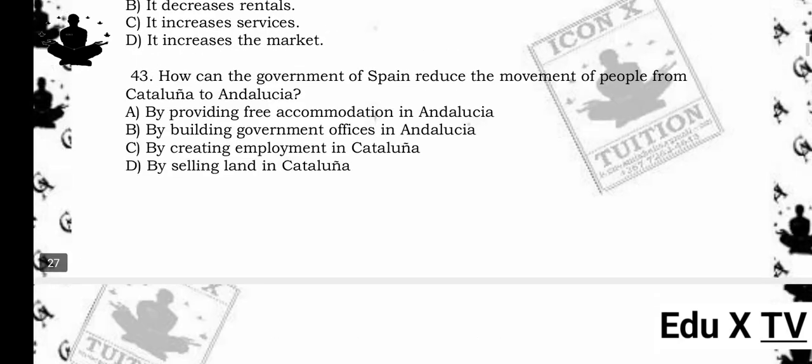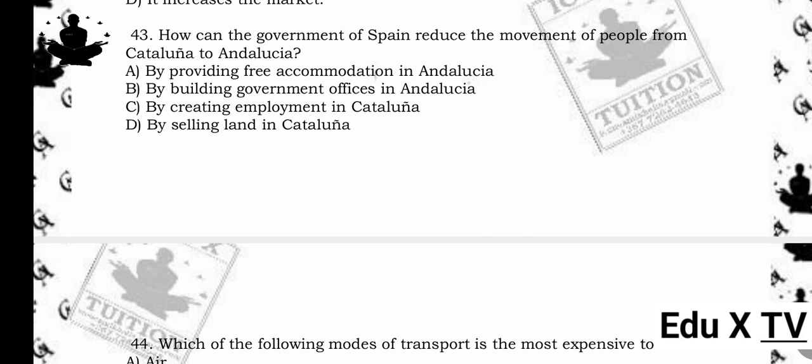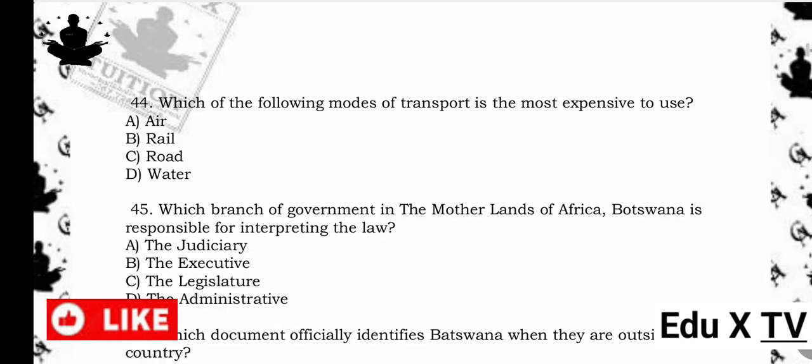43. How can the government of Spain reduce the movement of people from Catalunya to Andalusia? A. By providing free accommodation in Andalusia. B. By building government offices in Andalusia. C. By creating employment in Catalunya. D. By selling land in Catalunya. The answer is C. By creating employment in Catalunya. Reason being, if jobs are available in Catalunya, people will be less likely to migrate in search of work.